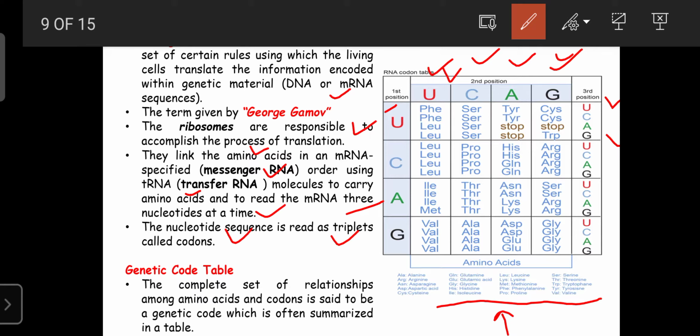Okay, another example: U, C, and U. If this code corresponds to the amino acid serine, then only serine can be attached at the A site. Like that, the genetic code consists of 64 codons, and multiple codes are available for a single amino acid. For example, this one,